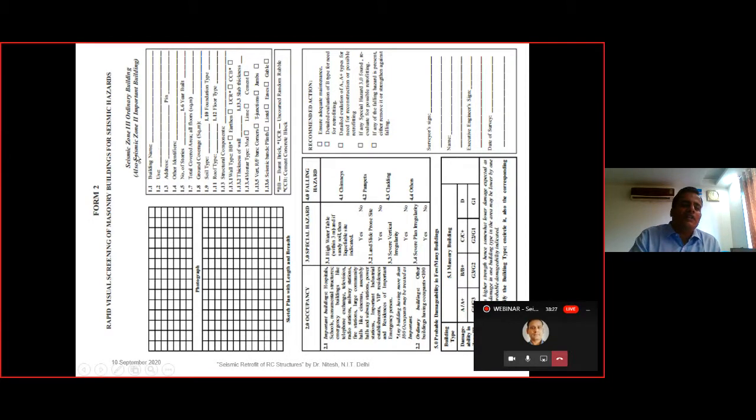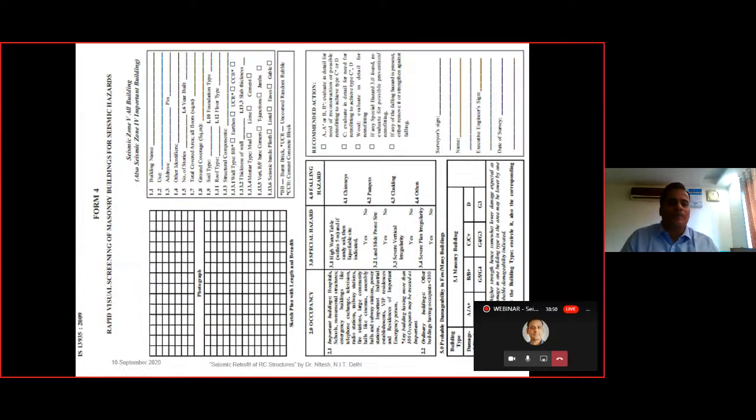In this way, the importance and the ordinary buildings are increasing with respect to the seismic zone, that is 1 and 2. If it is second, it will be third, then fourth, and then fifth. So here the important and the ordinary will always be there, as we can see over here, the important and ordinary buildings.